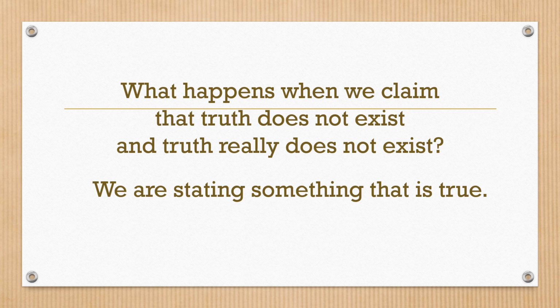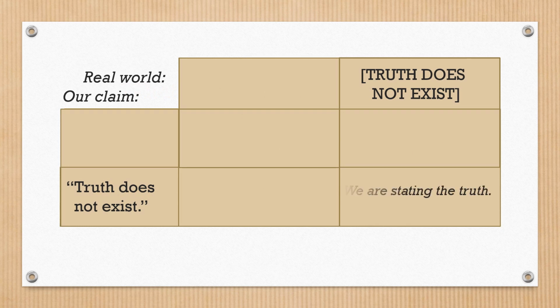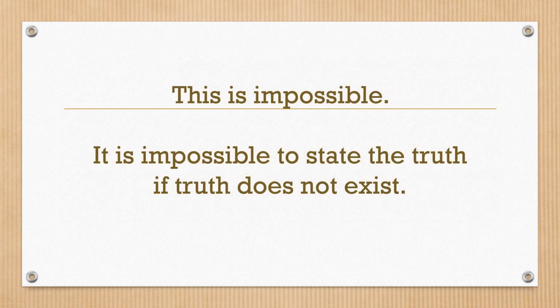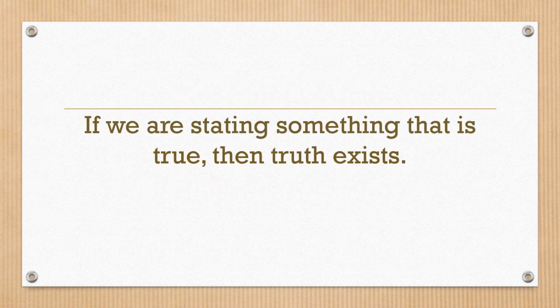What happens when we claim that truth does not exist and truth really does not exist? We are stating something that is true. This is impossible. It is impossible to state the truth if truth does not exist. If we are stating something that is true, then truth exists.